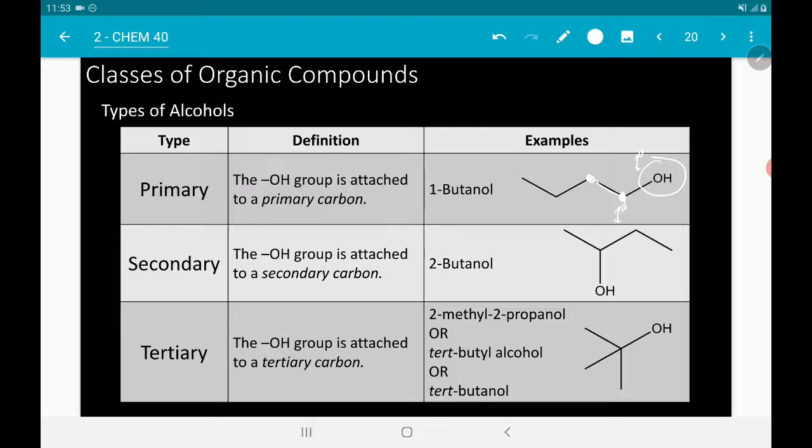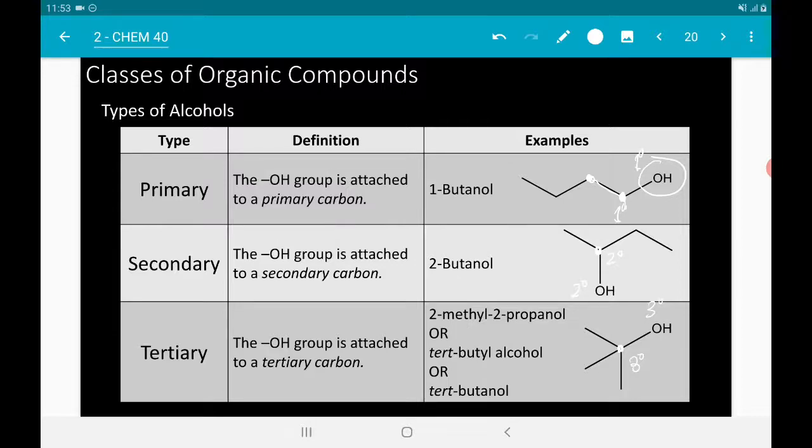Okay? So yan yung ibig sabihin ng isang primary alcohol. So secondary alcohol, okay, this is secondary because this carbon is secondary. So naka-attach yung OH group sa secondary carbon. Okay. Tertiary, this is a tertiary carbon. So this is a tertiary alcohol. Okay. Wala tayong quaternary alcohol because quaternary carbons can no longer accept bonds or additional bonds. Okay? So hindi na pwedeng mag-attach ang OH sa carbon na 4 na yung bond.